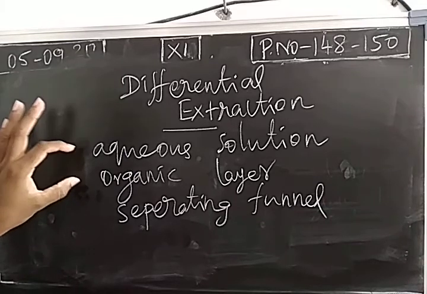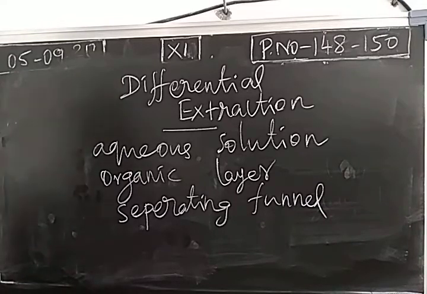In the separating funnel, these two layers are present based on their density. The less dense liquid will be at the top, and the denser liquid will be at the bottom. So based on density, we have two layers which can be separated. The separating funnel is used in this differential extraction method. Remaining, we have chromatographic techniques: column, thin layer, paper. Many chromatographic techniques are available, which will be discussed tomorrow. Thank you.